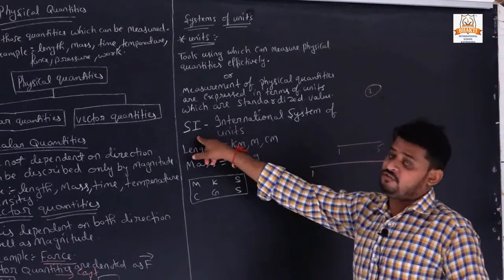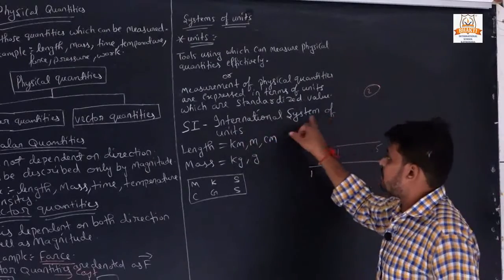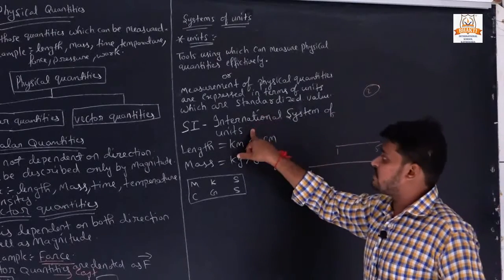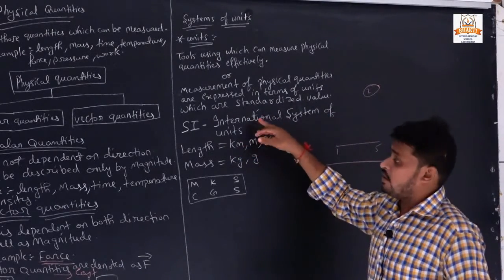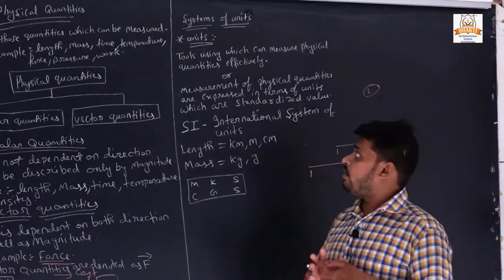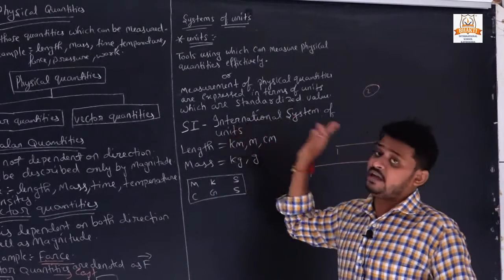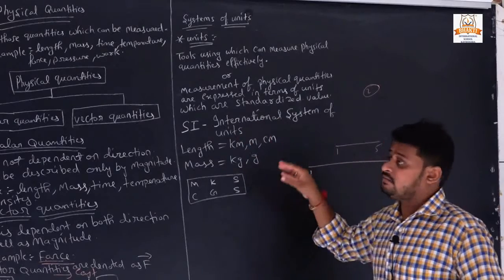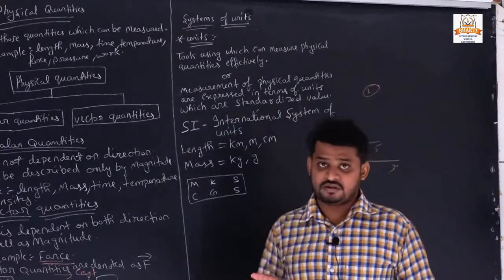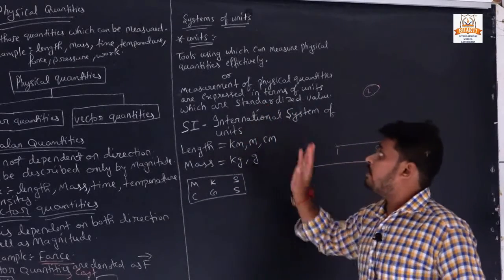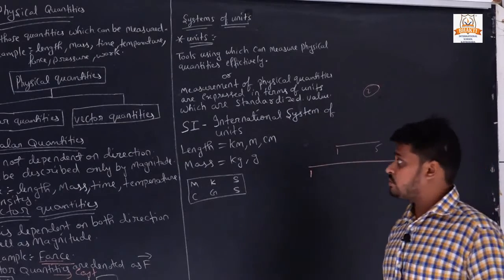What is the full form of SI? It is International System of Units. On this basis we make all the tools, whatever they give for length and whatever instructions they give, on that basis we make any tools.